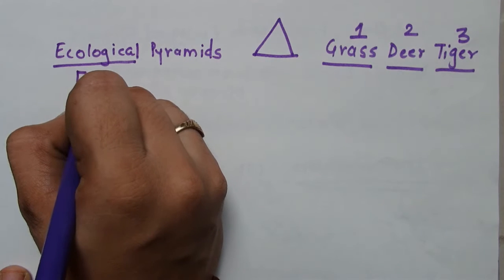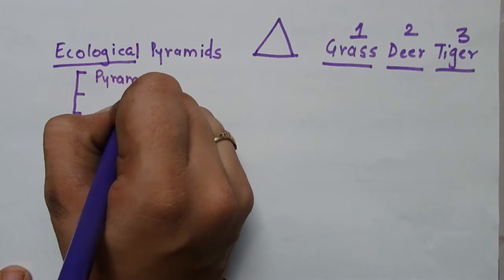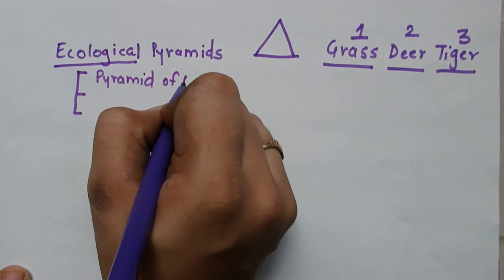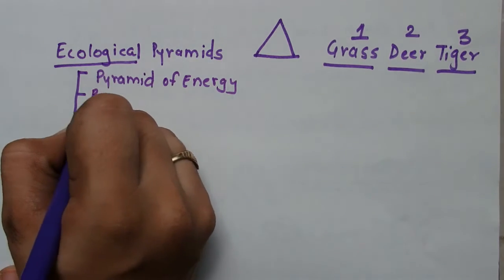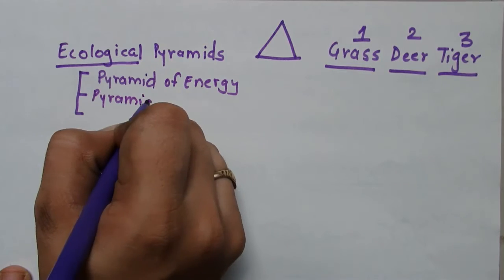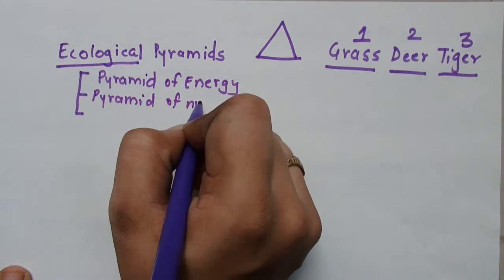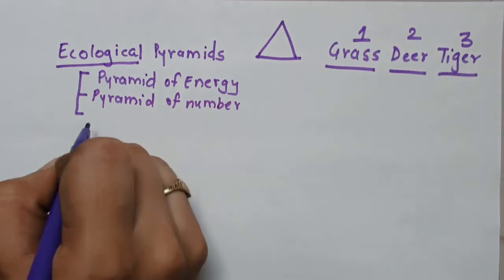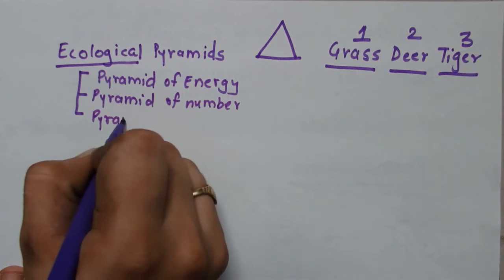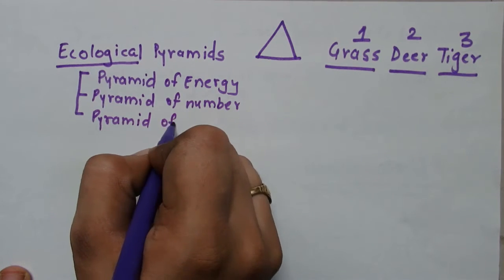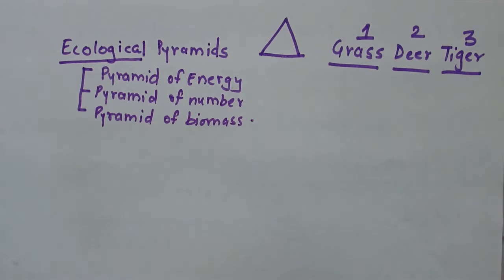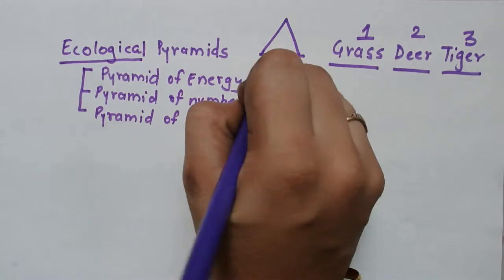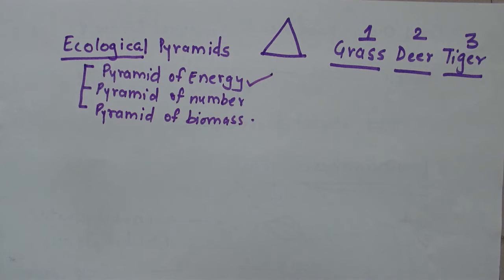First type is pyramid of energy. Second type is pyramid of number. And third type is pyramid of biomass. We are going to mainly focus on pyramid of energy.